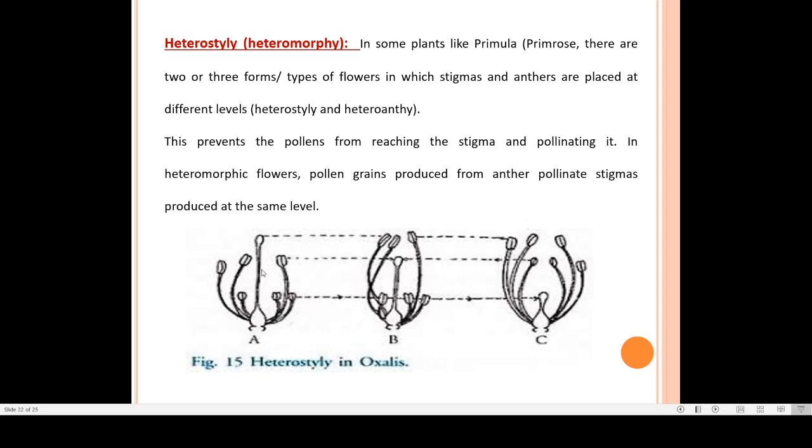Here the style of plant A, style of plant B and of C. Here the length of a style is different. Even of the filaments also it is different. So again, because of this also, like here you will see the length of the style is more than the anther. So naturally here self pollination cannot happen.